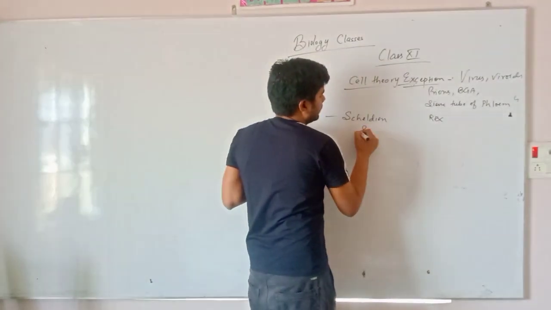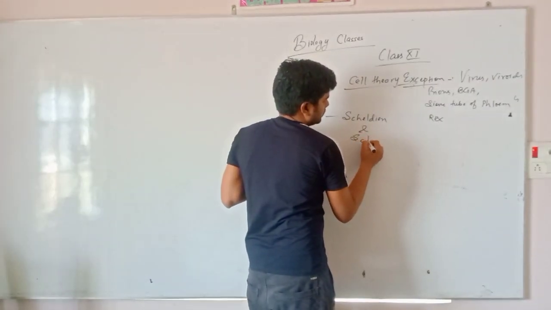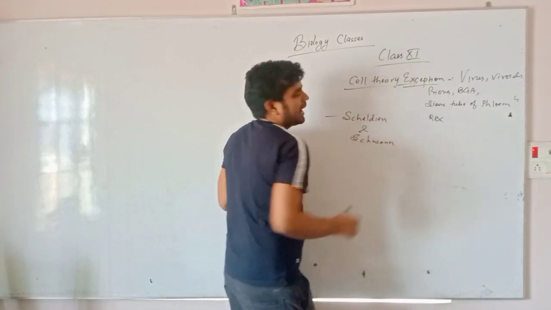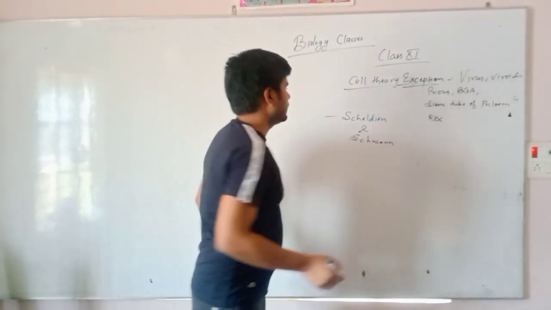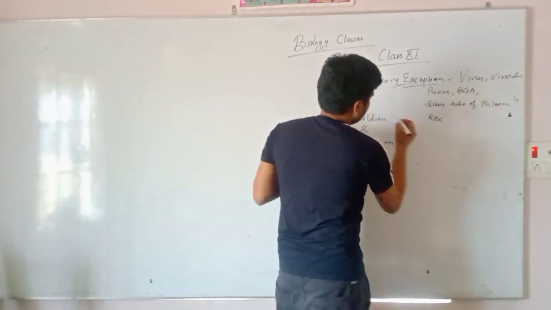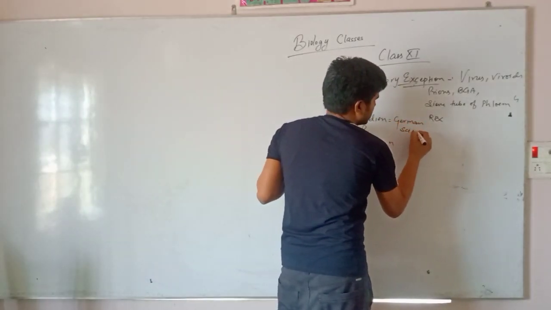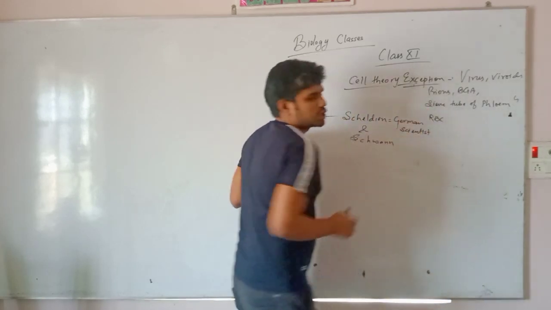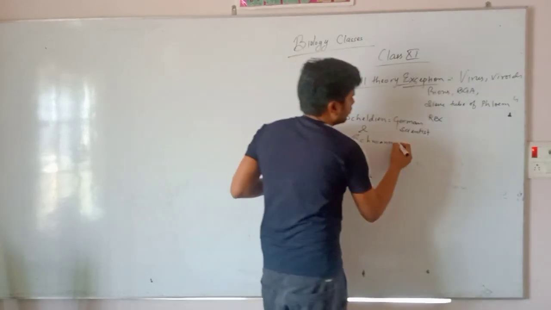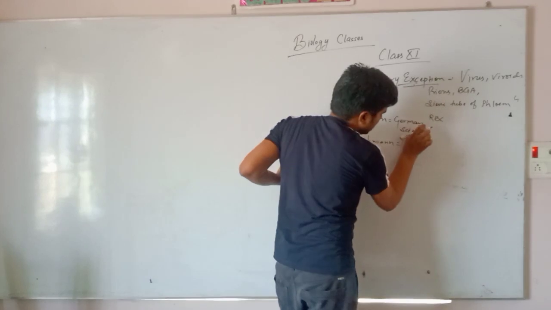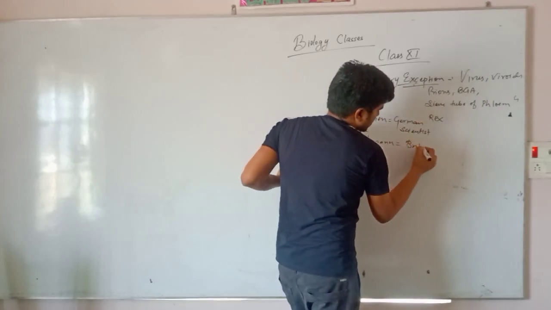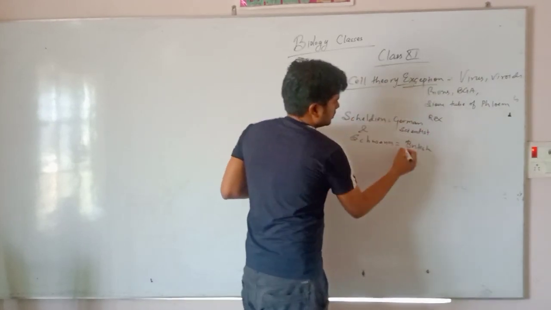Schleiden and Schwann. Schleiden was a German scientist, and Schwann was American, or we can say British scientist.